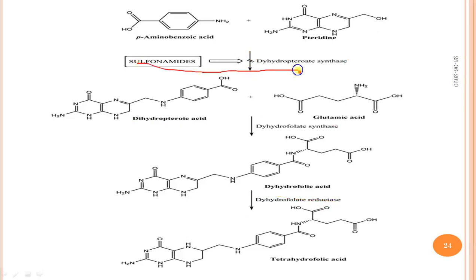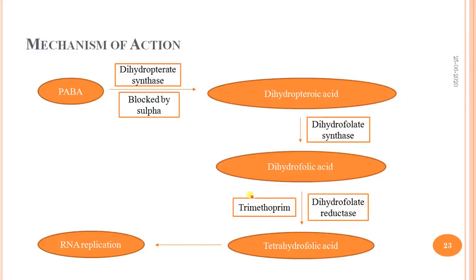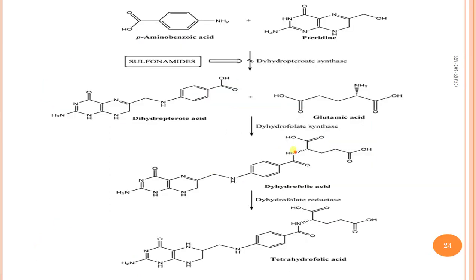Sulfonamides inhibit dihydropteroate synthase and trimethoprim inhibits the dihydrofolate reductase enzyme, which is responsible for conversion of dihydrofolic acid to tetrahydrofolic acid, required for RNA replication. In short, sulfonamides are dihydropteroate synthase inhibitors, responsible for the synthesis of dihydropteroic acid.